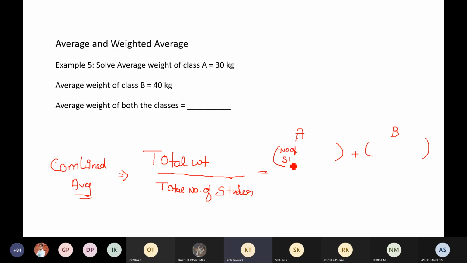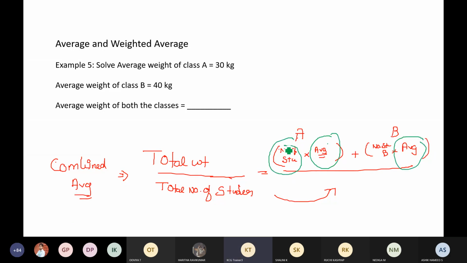Number of students in class A into the average in class A. Same way, number of students in class B into their average will give me the total weight. Then total weight divided by total number of students. This is how I'm supposed to find out. But the only data that I know is this average and this average. I don't know the number of students at all. So it cannot be determined.